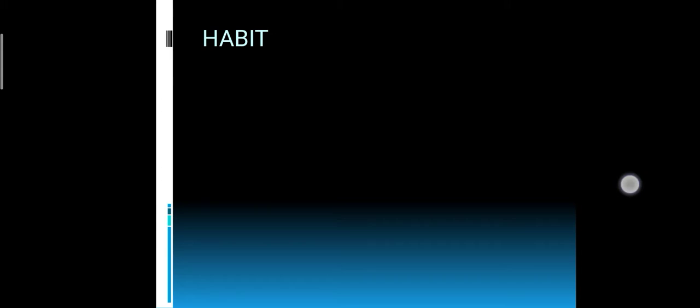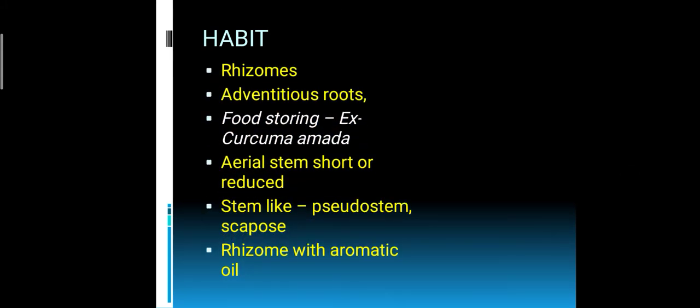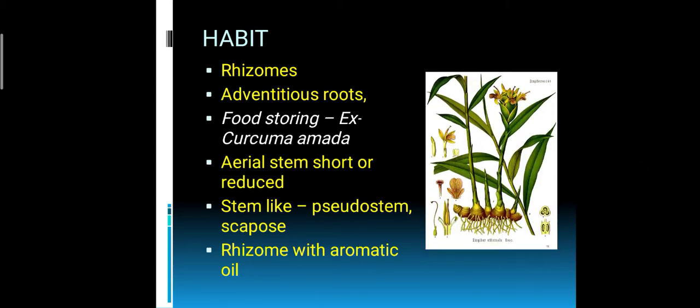Now let me look into the habit. Rhizomes bear roots known as adventitious roots, and food is usually stored in these roots. An example is Curcuma amada, in Malayalam maanga inchi. The aerial stem is very short, and we usually confuse this with a stem, but actually that is not a stem. The stem is the underground rhizome. The aerial part is the pseudostem, a rhizome with aromatic structure. This is the condition of Curcuma species.